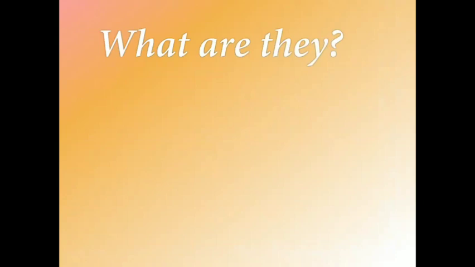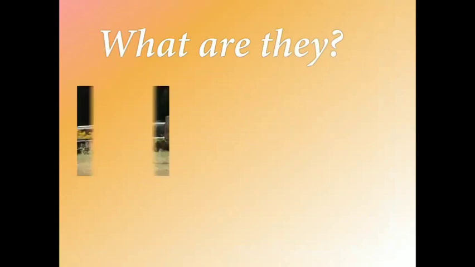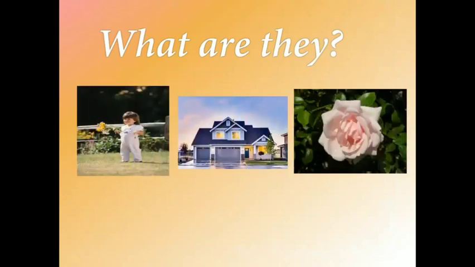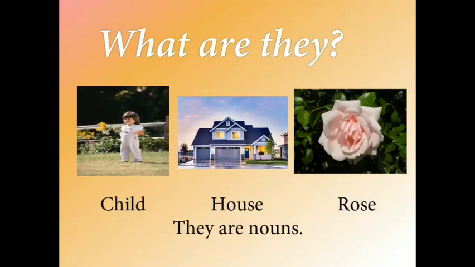Okay, now I'm going to show you some images and you have to tell me what they are. What are these images? The first one is a child, second one is a house, third one is a rose. What are they? They are nouns, right?